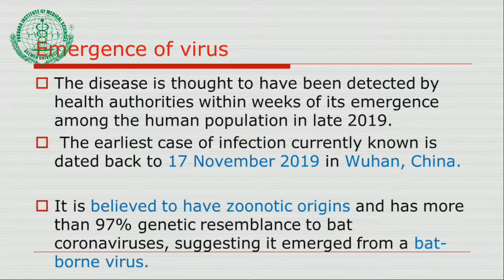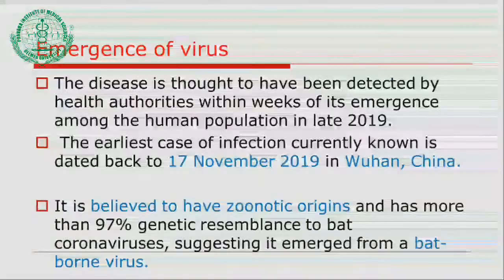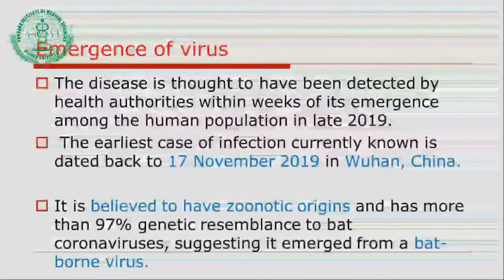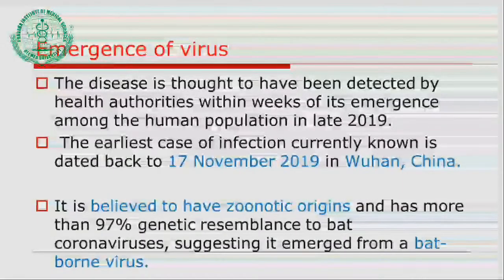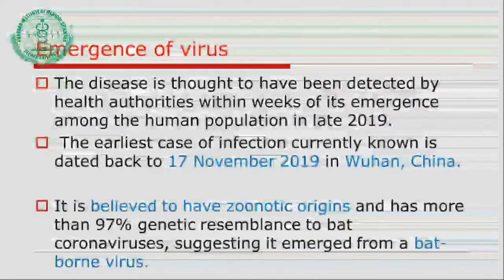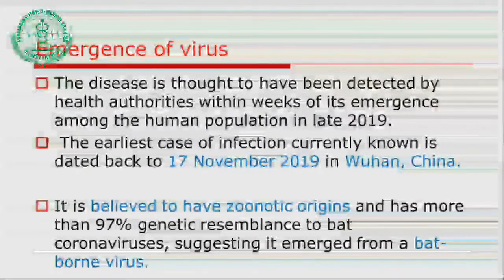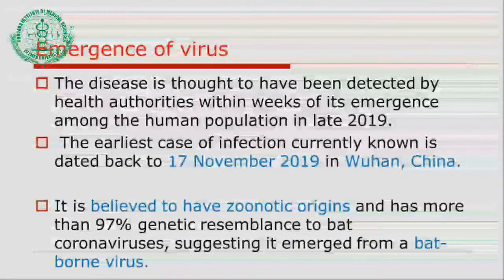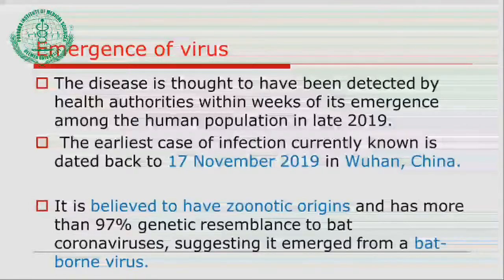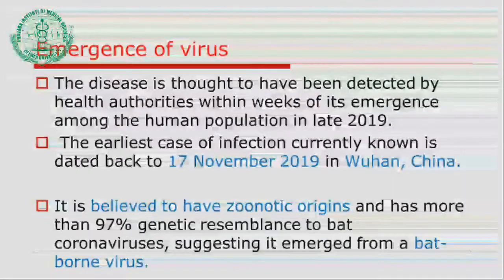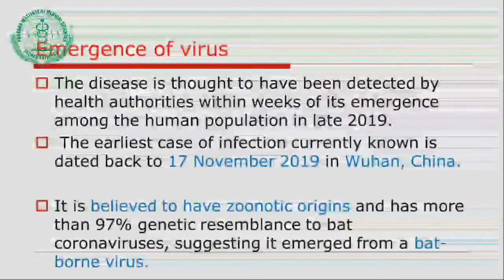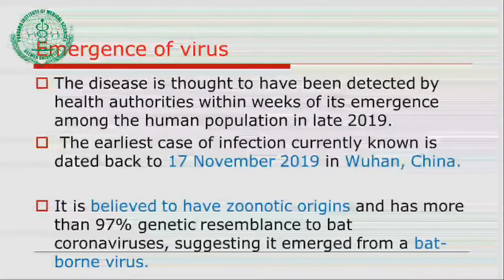Again, if we summarize the sequence of events that we have already discussed: on the 17th of November 2019, cases were reported in Wuhan, China. They are believed to be of zoonotic origin, as most of the cases were reported around this animal market in China, and it has been suggested that it emerged from bats, called a bat-borne virus.